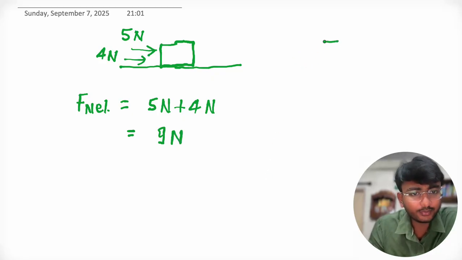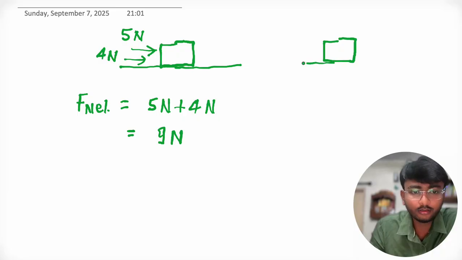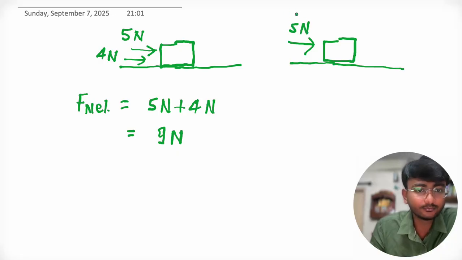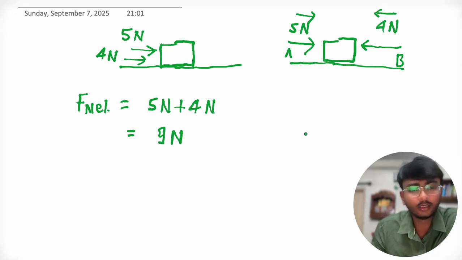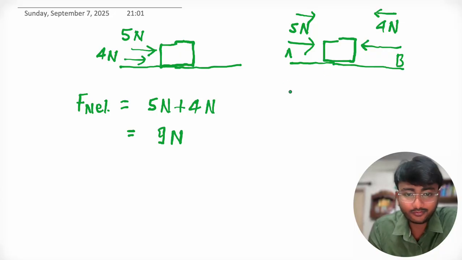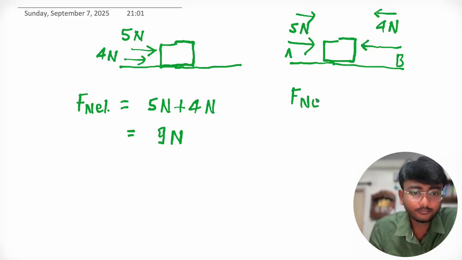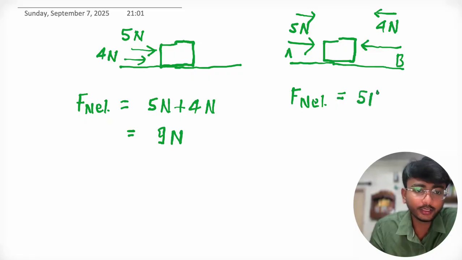Now let's take another example. This is the same block where a person A exerts a force of 5 Newton in the direction of east, and another person B exerts a force of 4 Newton in the direction of west. Now what will be the net effect of force on this block? F net equals 5 Newton minus 4 Newton, that means 1 Newton.